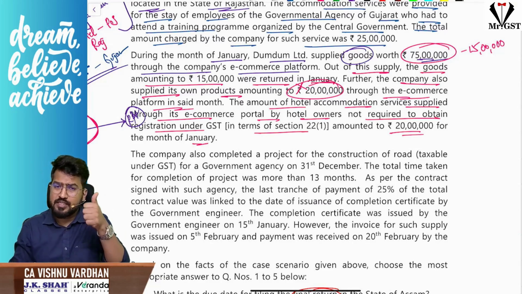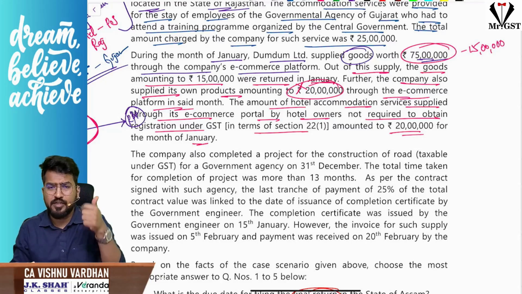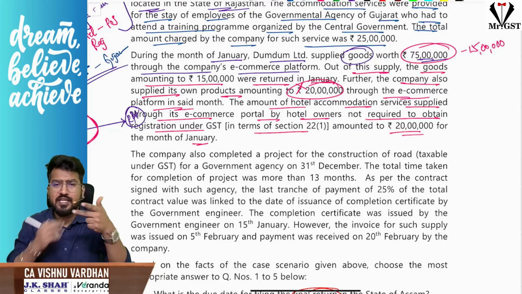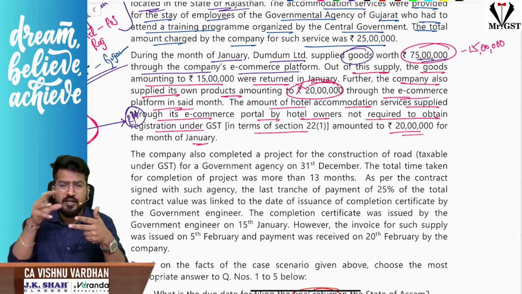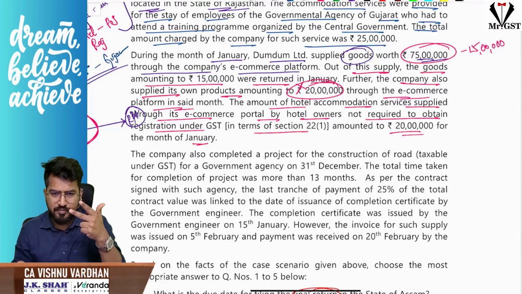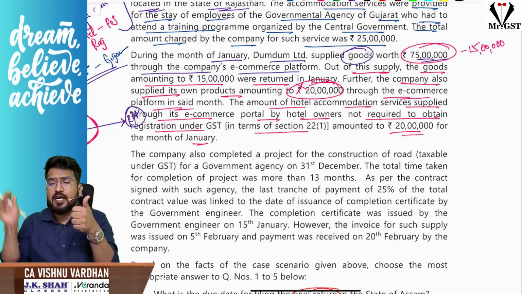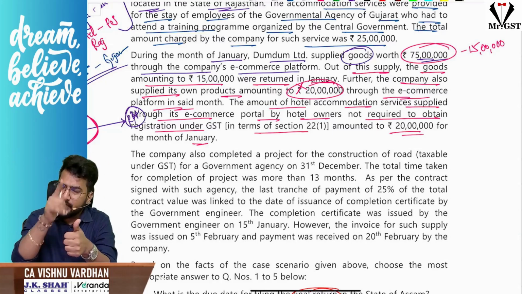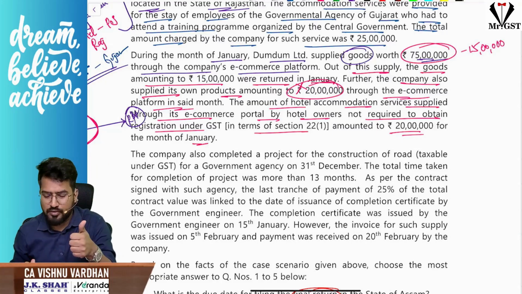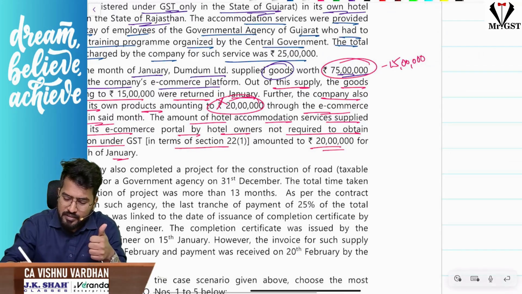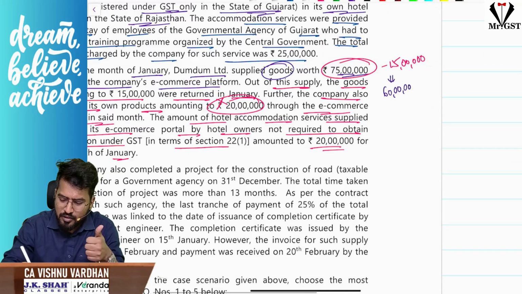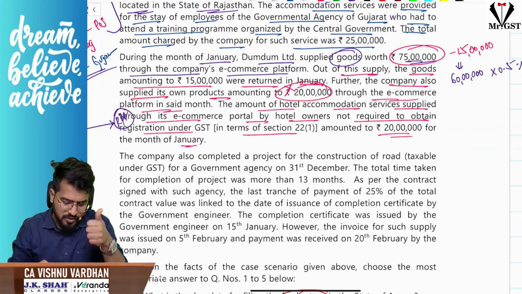One, somebody sold goods through e-commerce operator. Two, I have sold my own goods. Three, some other people have supplied hotel accommodation services here. Clear? Number one, sir, others selling goods through this e-commerce operator, TCS provisions will come into picture for sure. That means on that 75 minus 15, how much? 60 lakhs. On 60 lakhs, I should go with 0.5%. Okay. So this is one thing.